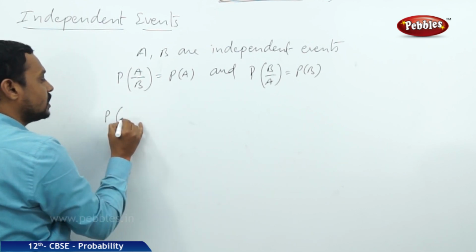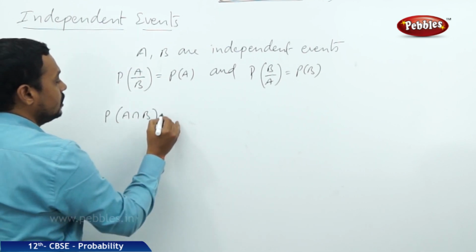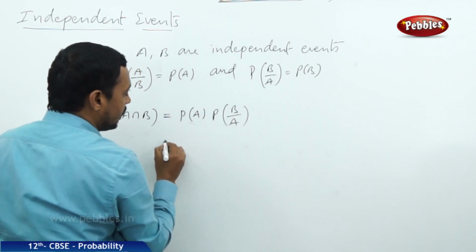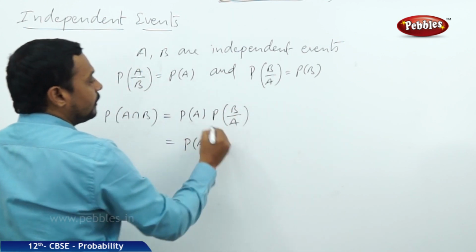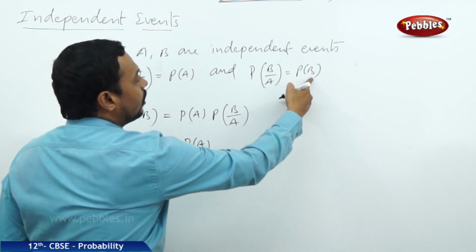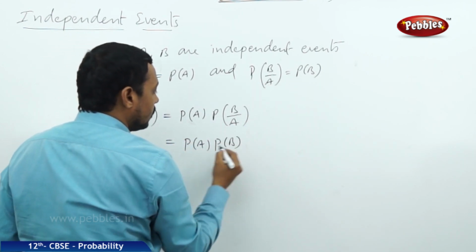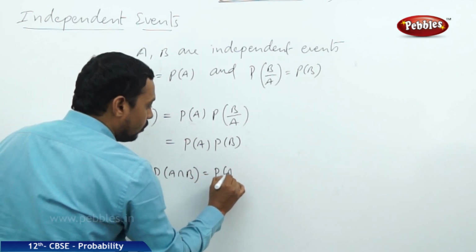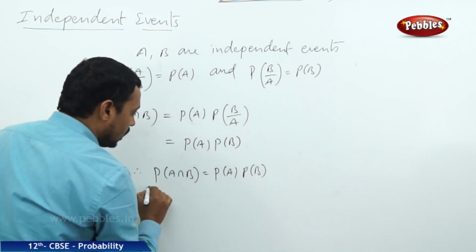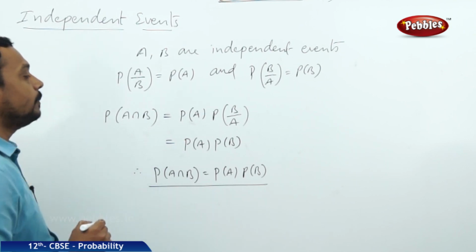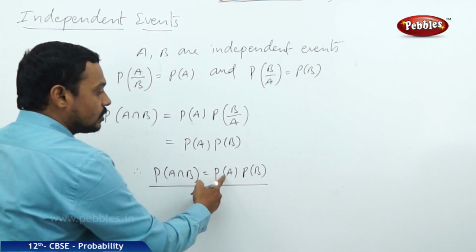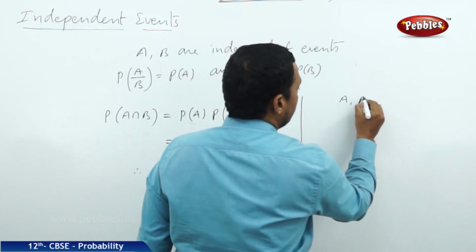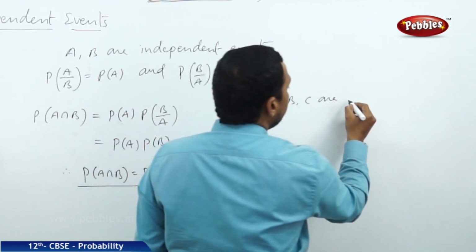Now we have the multiplication theorem that P of A intersection B is equal to P of A into P of B by A. That B by A, the probability of B by A, is equal to the probability of B. Therefore, the probability of A intersection B is equal to the probability of A into the probability of B. If any two events A and B are independent, then the probability of A intersection B is equal to PA into PB.